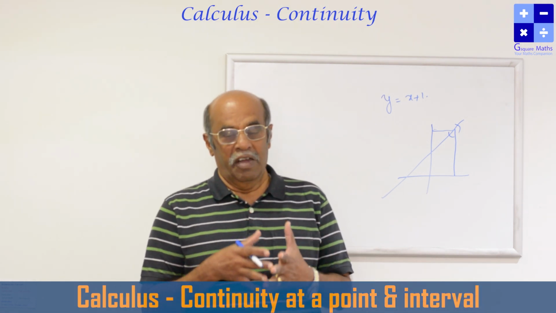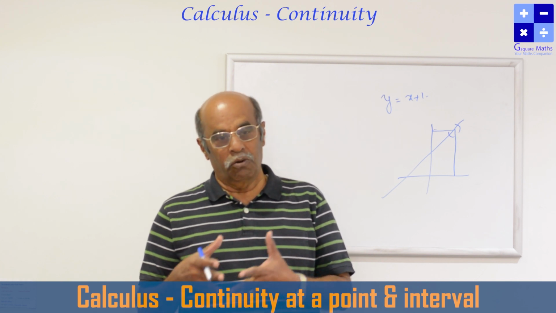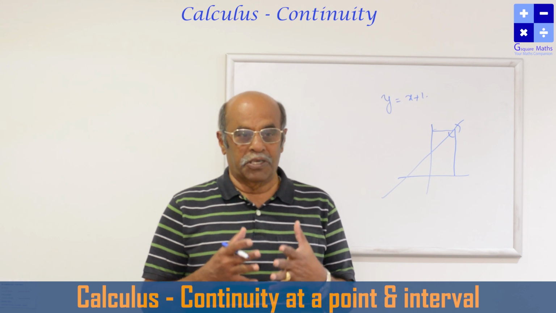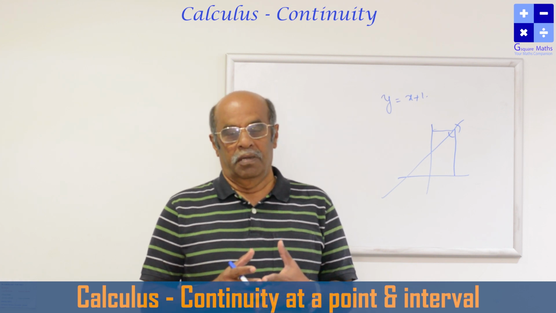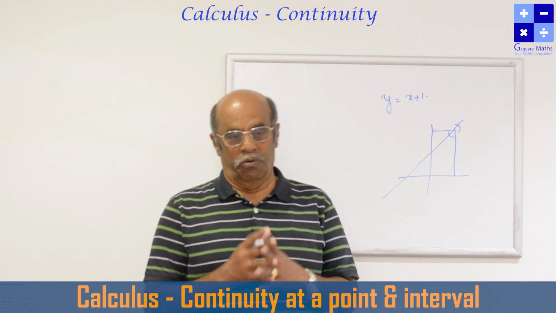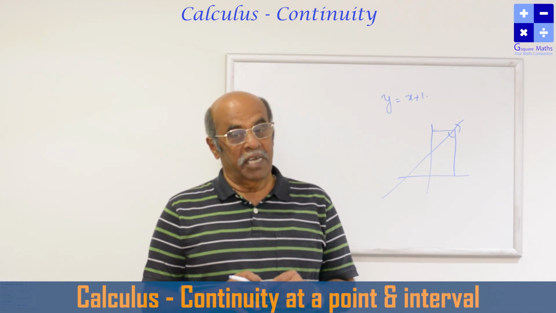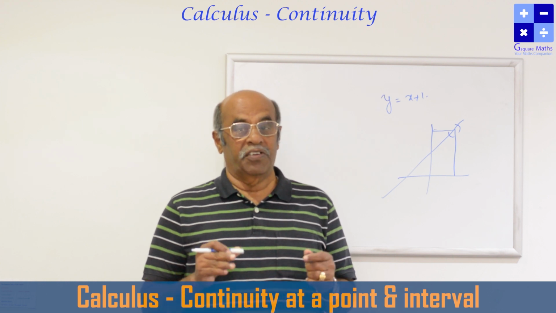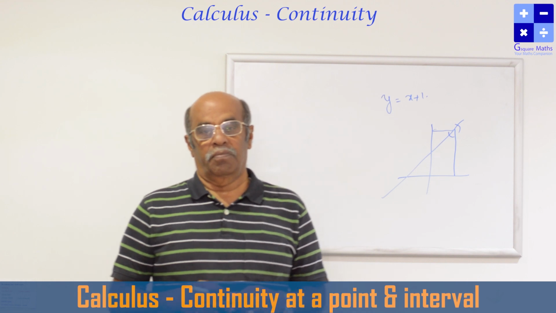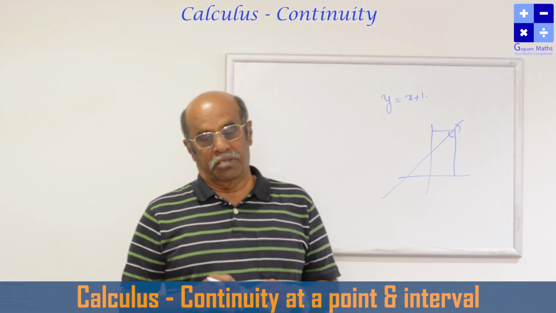When the left hand limit value is equal to the right hand limit, we say the limit exists at the particular point. The limit value is nothing but the LHL value and the right hand value, if they are equal. And we say the functional value is also equal.